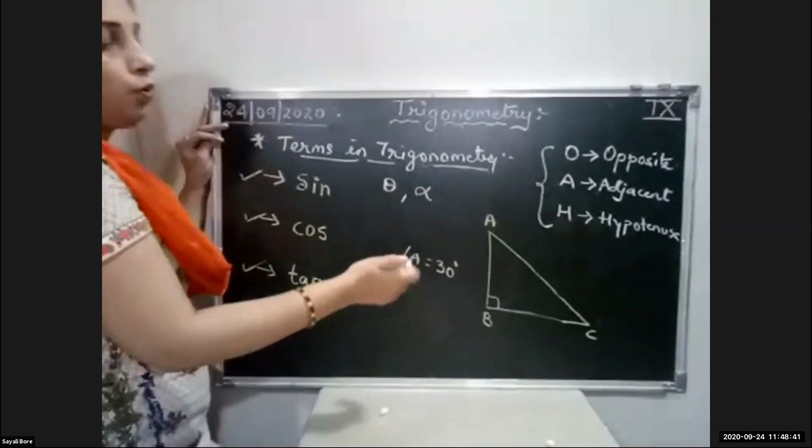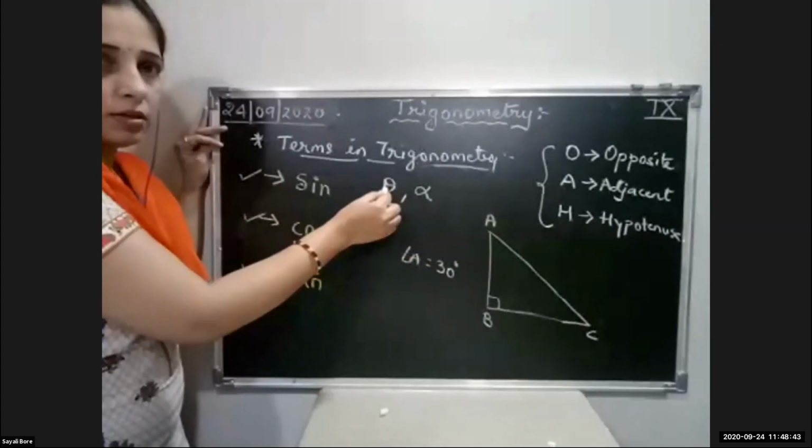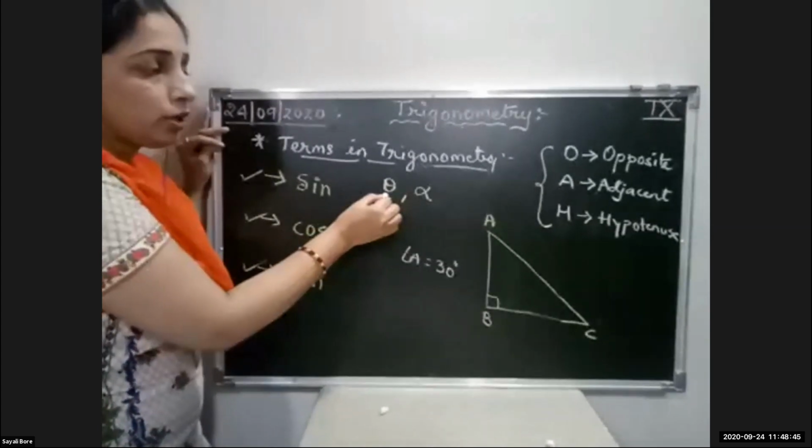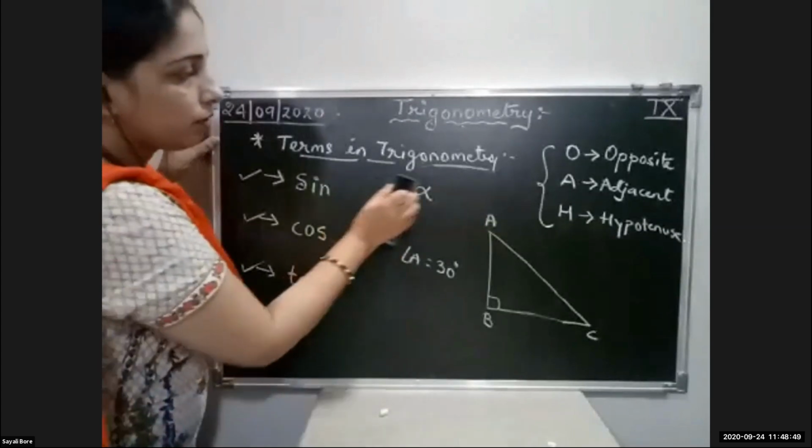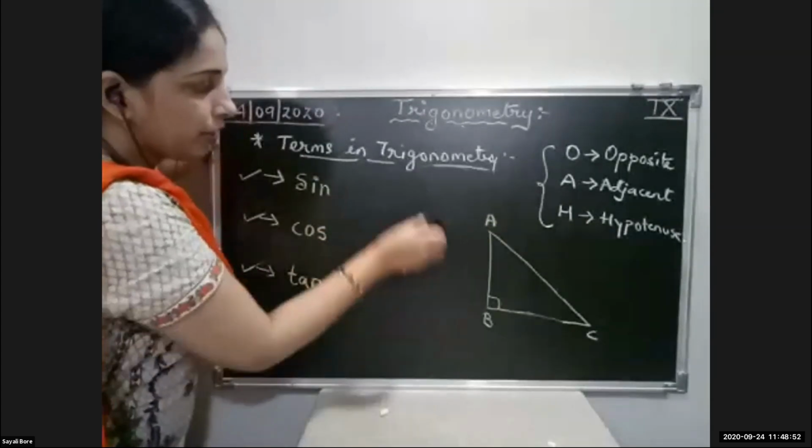So if a question comes with theta, don't get confused about what theta is. Okay, so let us do one example over here.